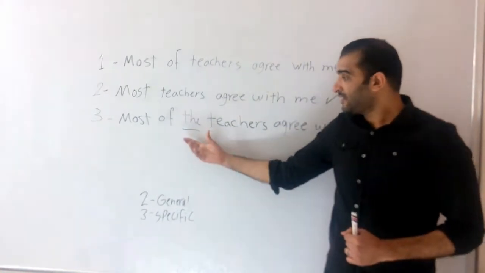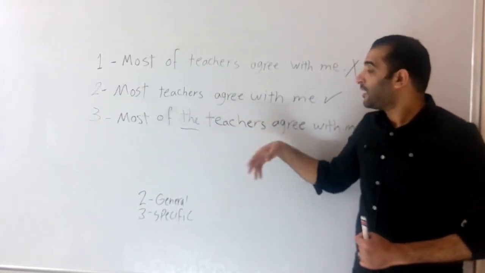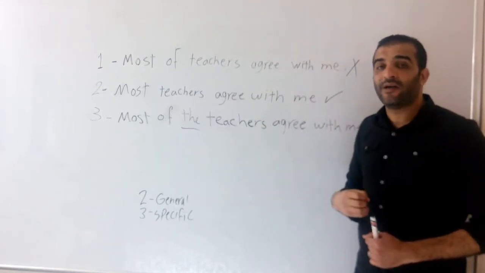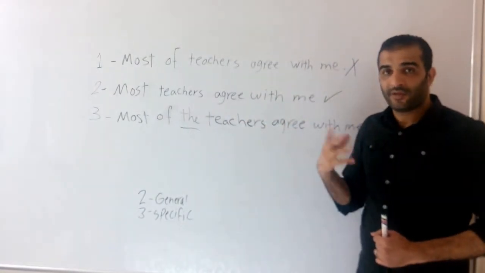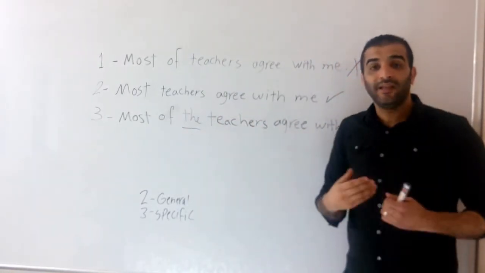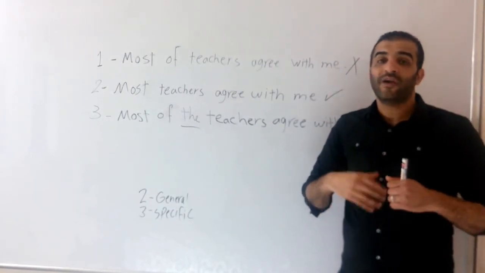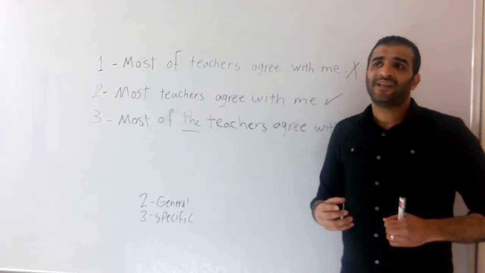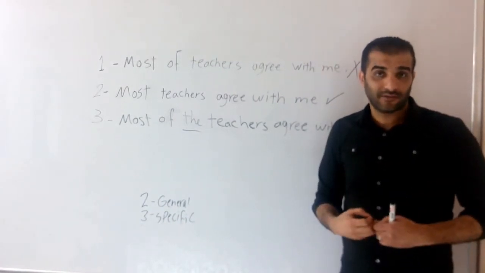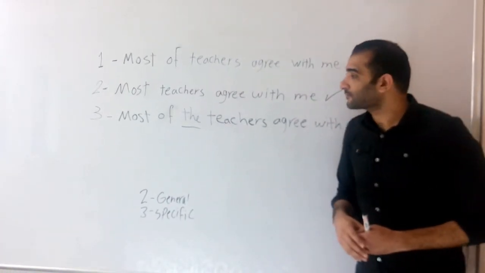The key reason to use "the" before nouns is when we believe that the listener or the reader knows what we're speaking about or what we're referring to. Maybe because I mentioned it before, or maybe because I expect him to know what I'm speaking about.